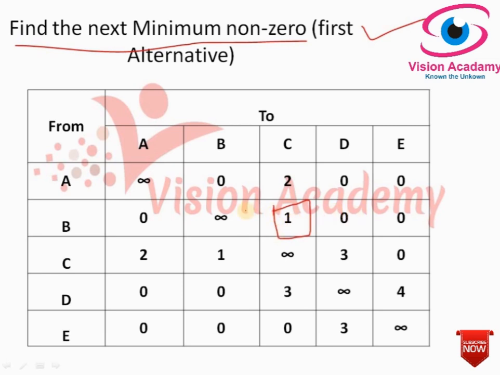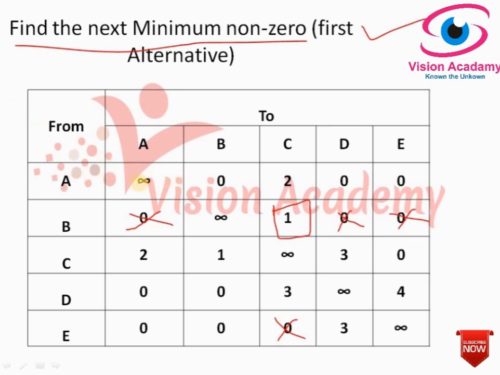So let us look into that. Once you select 1, which is the minimum non-zero, the next smallest element in this matrix after 0 is 1. Strike out all other zeros in the row and column. This is very, very important. There are 3 zeros in this row. I strike out all the zeros, also in the column. After this I will start from step number 4.